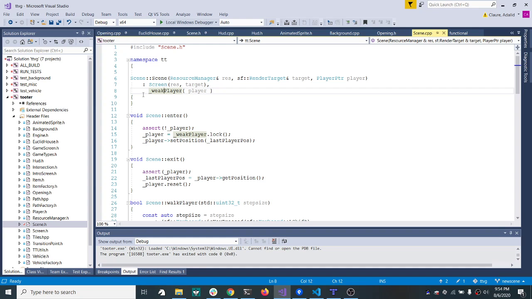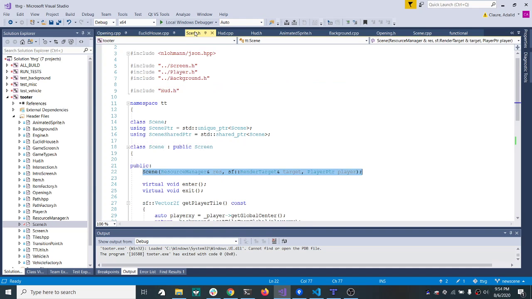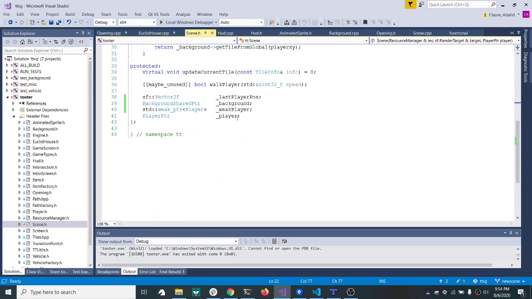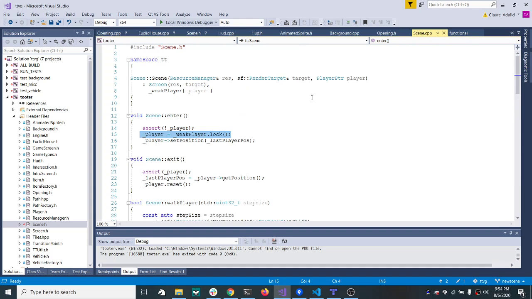So the weak pointer, in theory, will point to the same data that the strong pointer points to, but the weak pointer has to ask permission to do that. And that's essentially what this line here is doing. So I don't understand how this declaration order messes up anything, because I'm not doing anything special in the constructor.